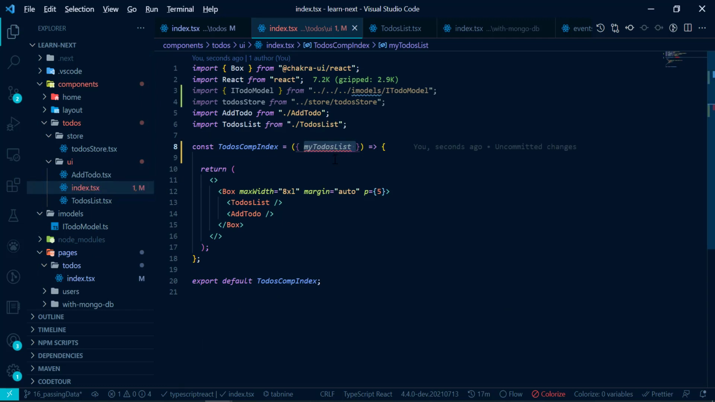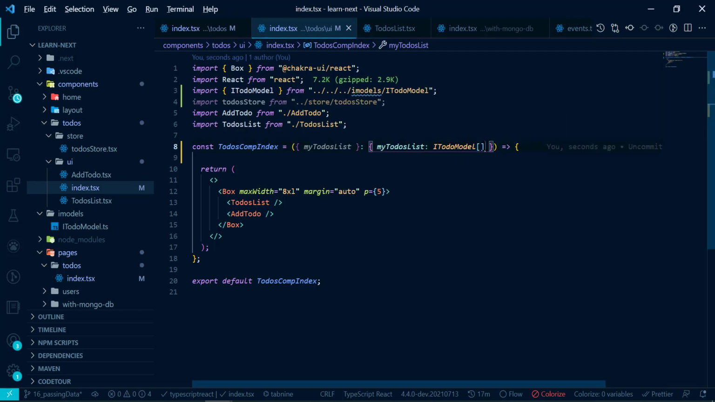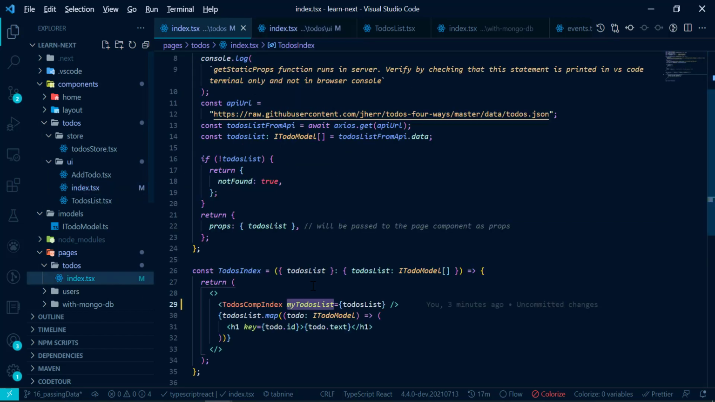And then since we are using TypeScript, we must provide a type. Since only one property is here, we can assign the type just beside this. Otherwise, we can define an interface and then use it here. But for now we can do it here. So my to-dos list, and then give it a type, IToDoModel, and since it is a list or array, we provide these brackets here. Okay, so now we have passed our to-do list from the to-dos pages index.tsx to our to-dos component index.